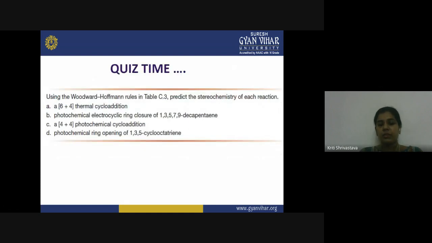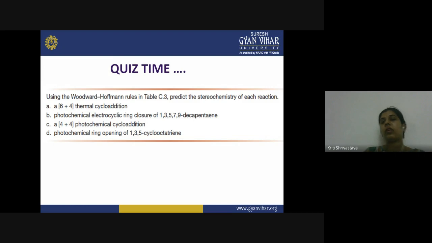Now I would like you to solve this question. You need to go through all the study material provided for the electrocyclic reaction and the cycloaddition reaction, and then using the Woodward-Hoffmann rule, you have to predict the stereochemistry of each of these reactions. First of all, you have to predict the stereochemistry of a 6 plus 4 thermal cycloaddition. A cycloaddition reaction, 6 plus 4, and thermal condition. So you need not draw anything here. You have to just remember the Woodward-Hoffmann rules and apply them here.